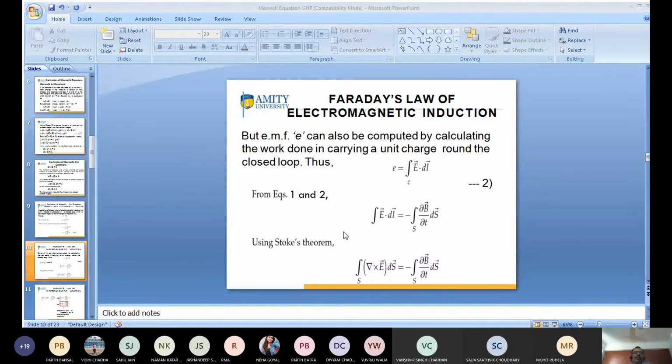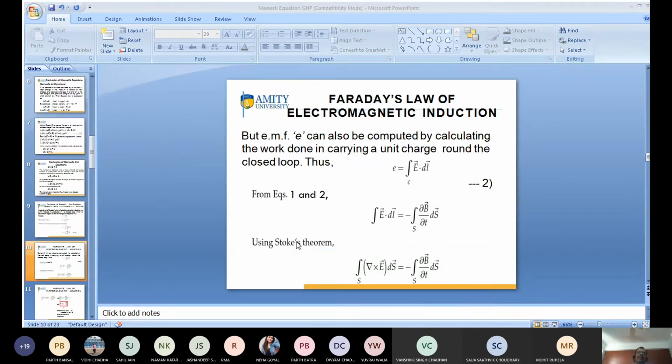So E dot dl is the line integral. When you use Stokes theorem, you convert it into the surface integral with curl. So we write here the surface integral of curl of E ds is equal to minus surface integral of del B by del t.